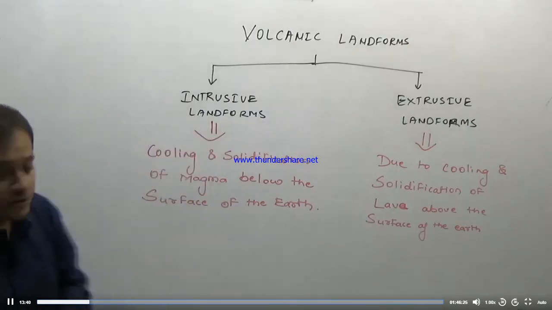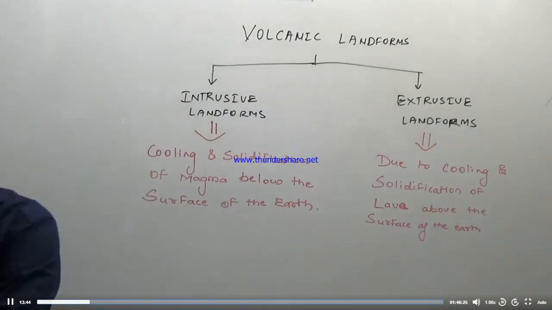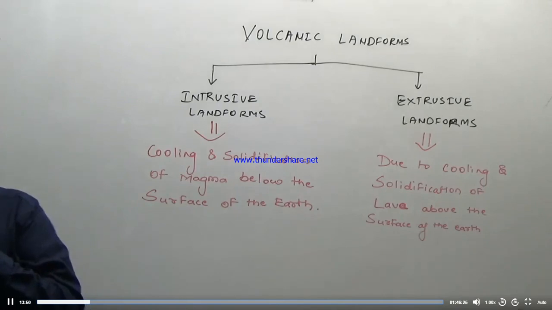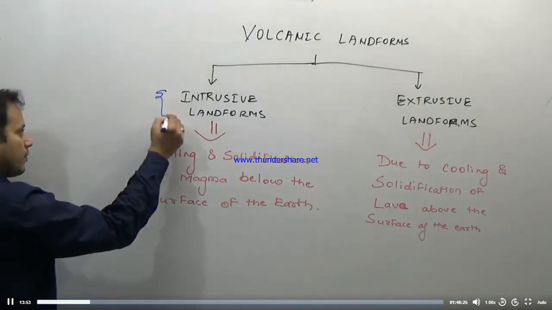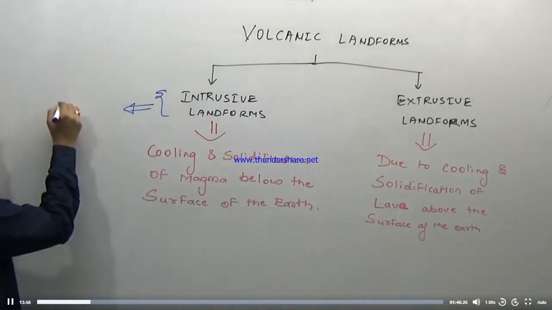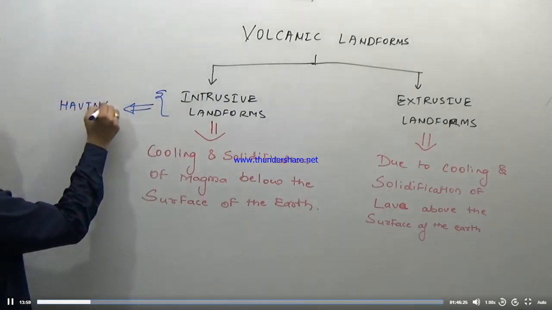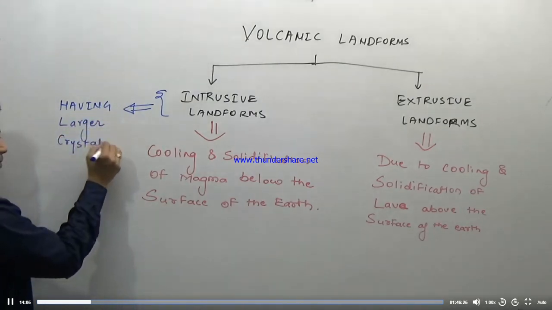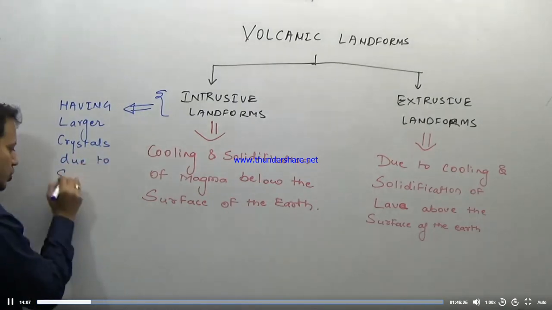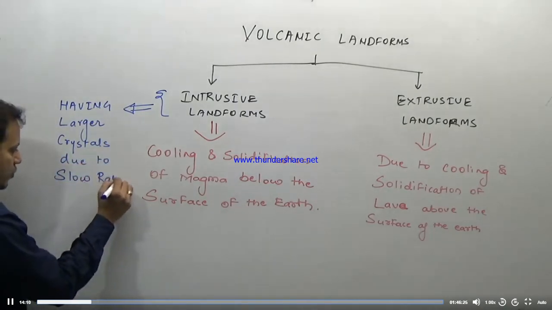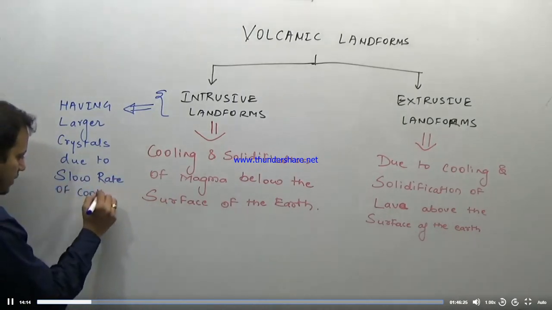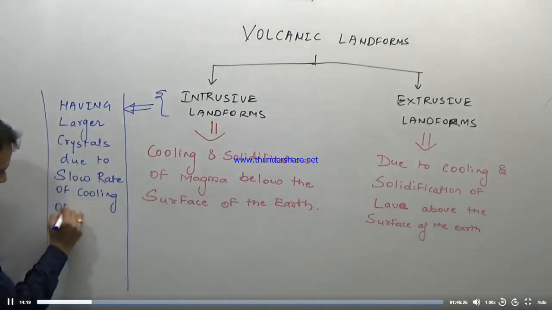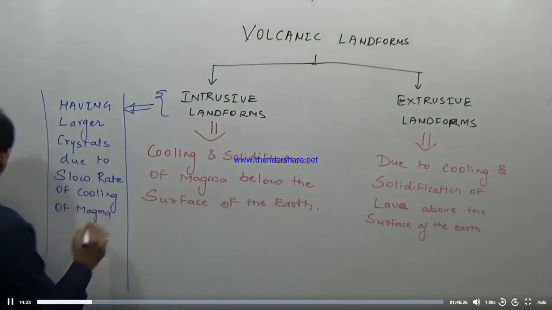So what you have to remember is that intrusive landforms are having larger crystals due to the slow rate of cooling of magma inside the earth.